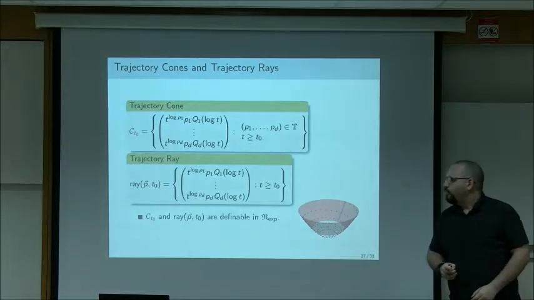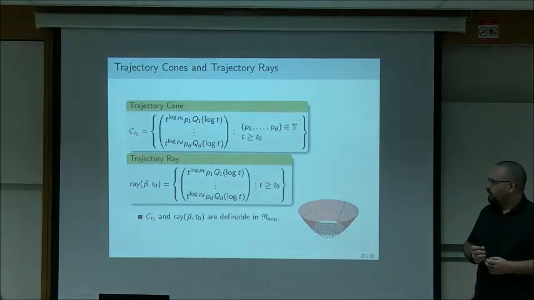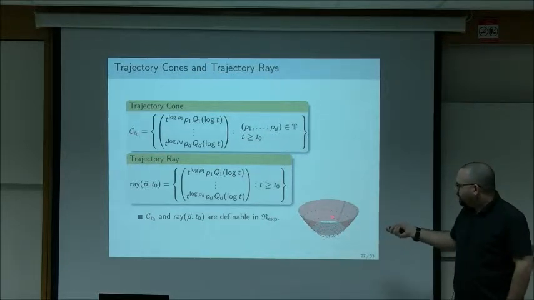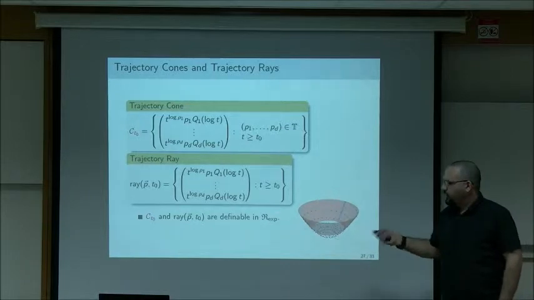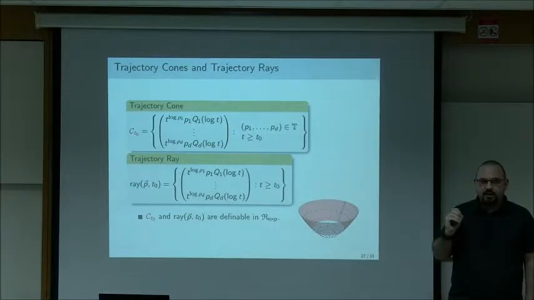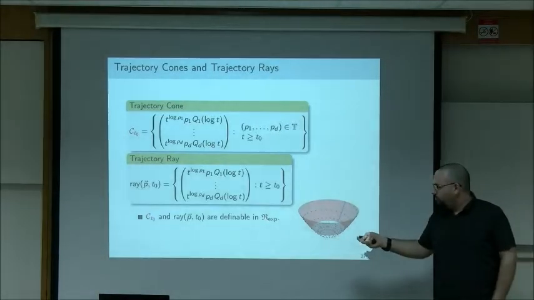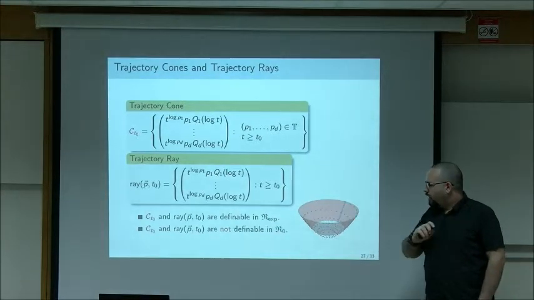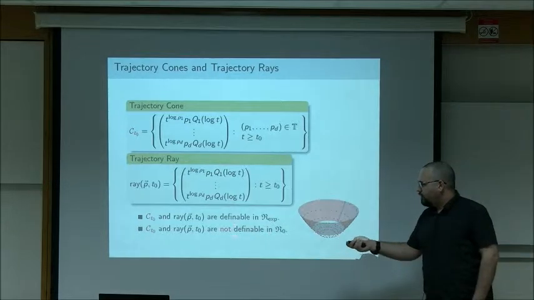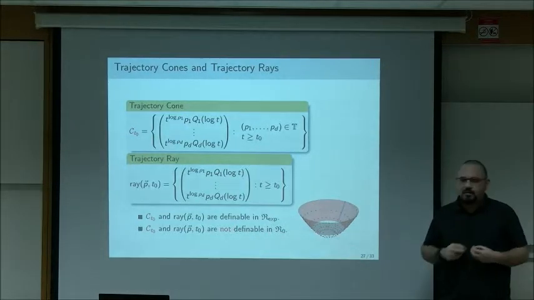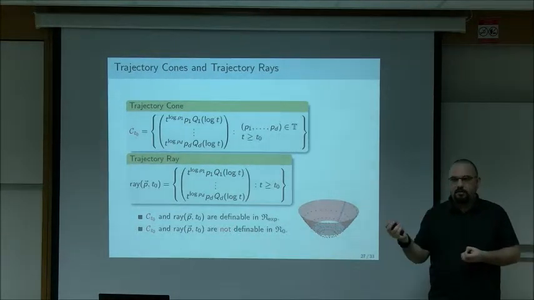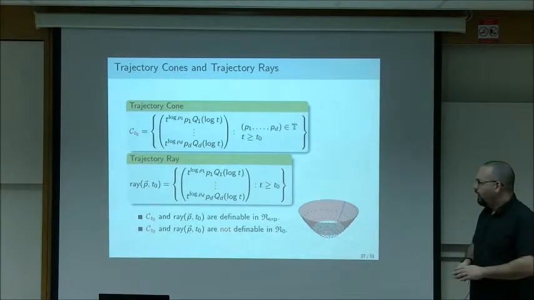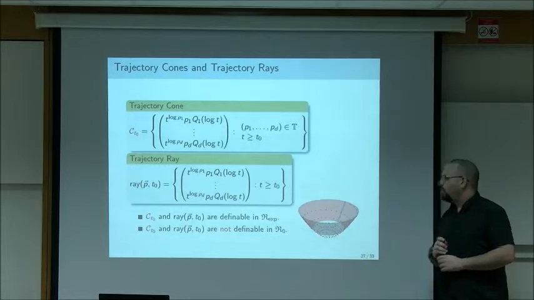And the reason I drag you through all these awful technical details is to say the following. The trajectory cone and the trajectory ray are definable in R_exp. So they're o-minimal sets, and they're kind of nice. They're definable in a reasonable theory. And the reason we need R_exp is because we need these logs here. And for that reason, they're not definable in R_0, which is kind of unfortunate. It means that it's not necessarily decidable whether a point is in them or not. So they're nice sets. They're not super nice. And this is the important thing.